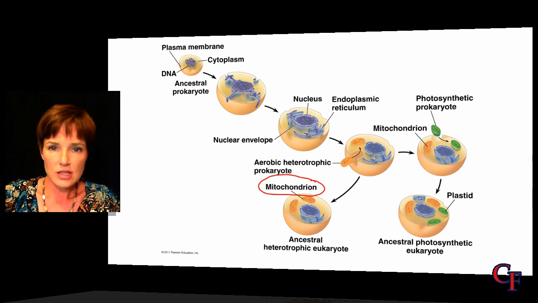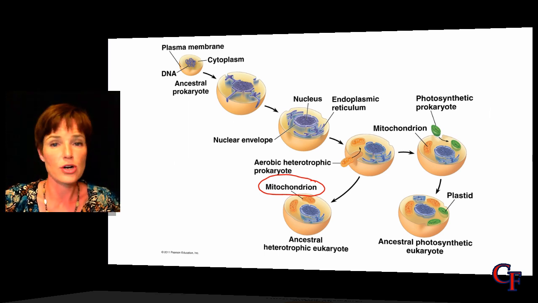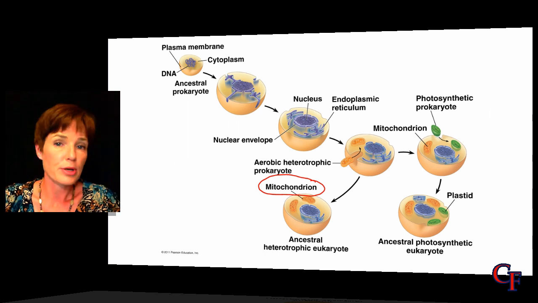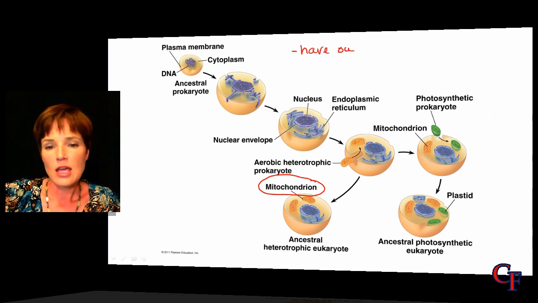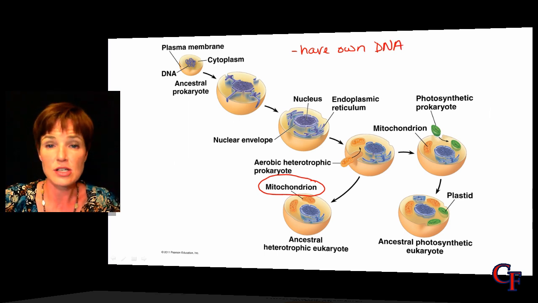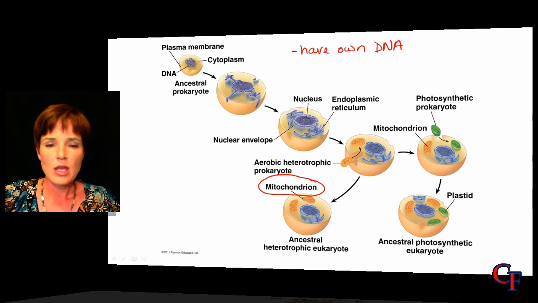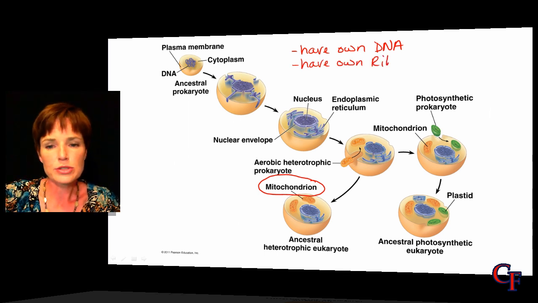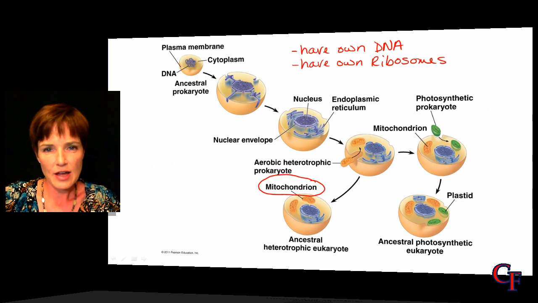There's a bit of evidence that does indicate that this is what took place, or that the mitochondria and the chloroplast are really remnants of early prokaryotic cells. And one thing is that they have their own DNA. And this is unusual when you compare those compartments with the other compartments that we have inside the cell, such as the endoplasmic reticulum or the Golgi apparatus, lysosomes. Those individual compartments don't have their own DNA. Another thing about these is that they have their own ribosomes. So they're able to actually make some of their own proteins. Again, something that's very different from the other compartments that we have inside the cell.